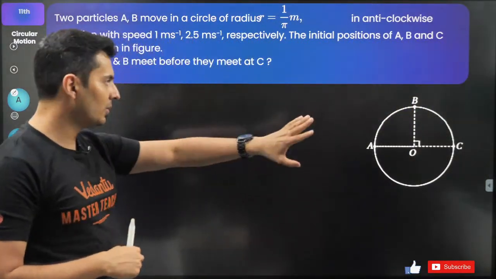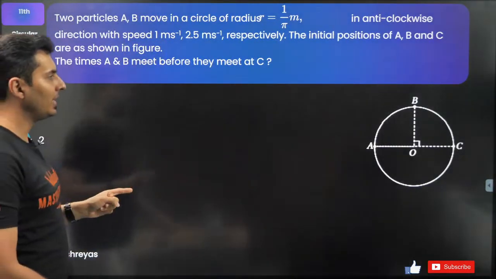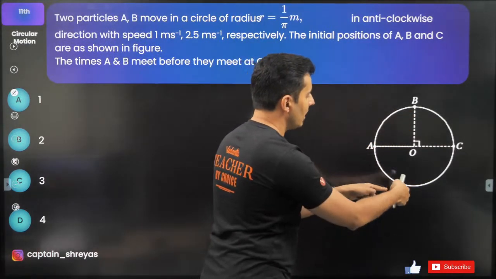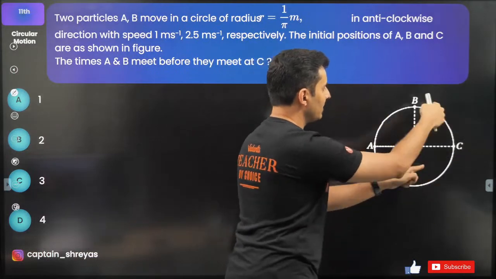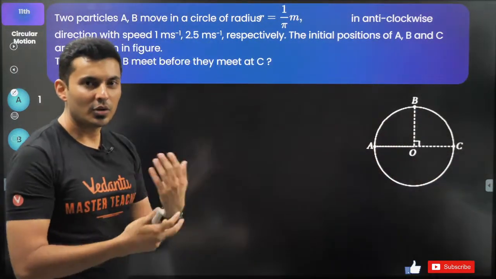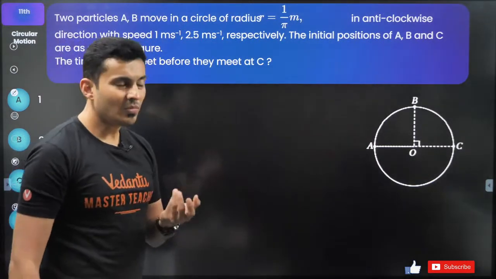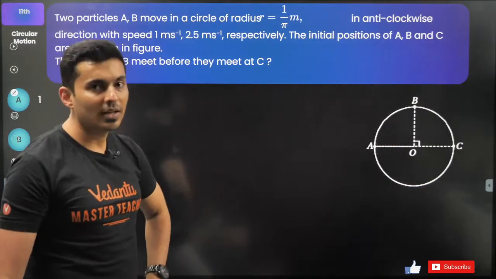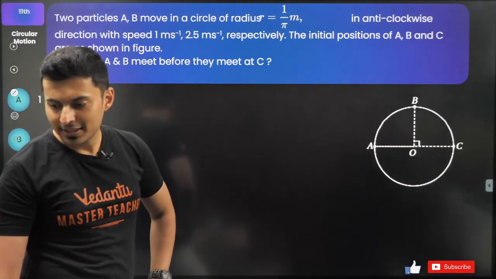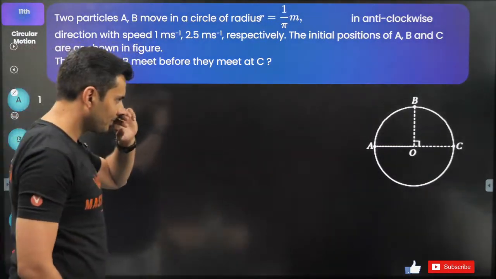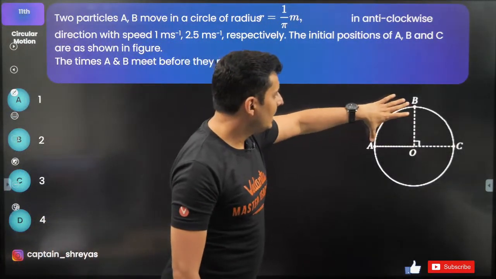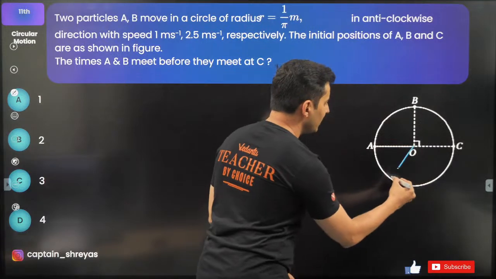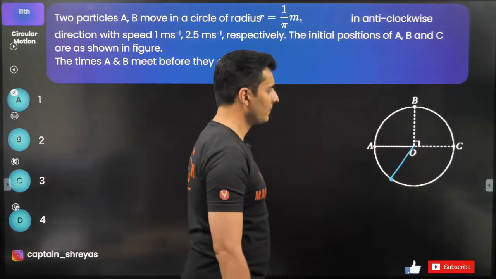Beautiful question. How many times do they meet? A and B will meet together. Maybe they will meet here. Maybe they'll meet here. Then again they will meet maybe somewhere here. Maybe again they will meet somewhere here. So the question is basically, how many times do they meet before they actually meet at that particular point C? Interesting. Let's try to do this. First of all, A and B are separated by some angle which is 90 degrees. Maybe they meet together at the first instant over here.